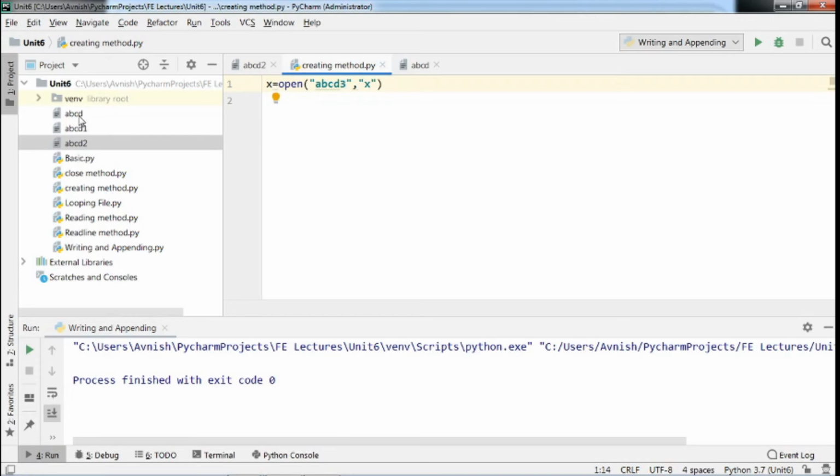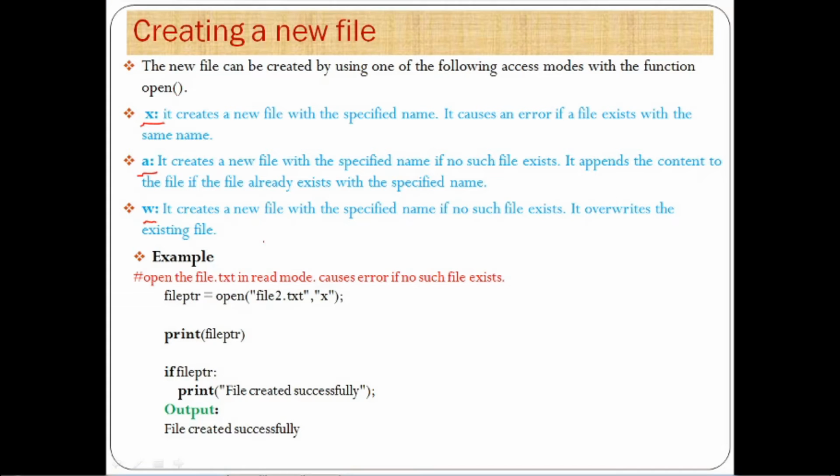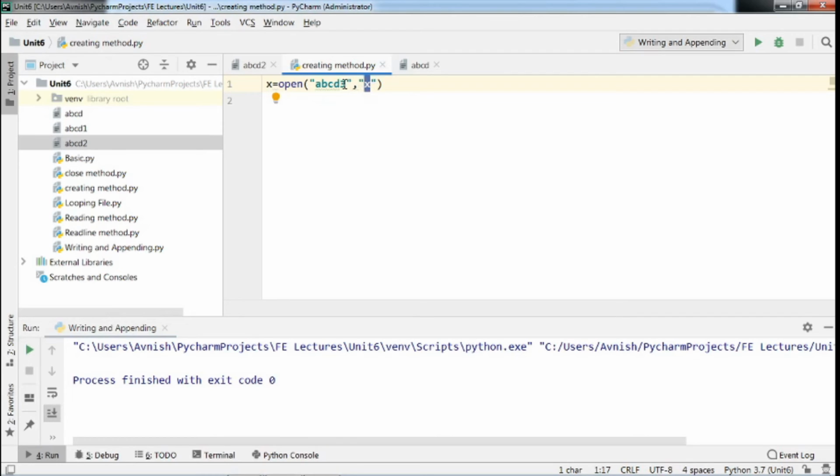Since we have already created the ABCD1 and ABCD2 files, now I want to create ABCD3 using this X mode. That means this file will be created. We can also create this file name using this X mode.